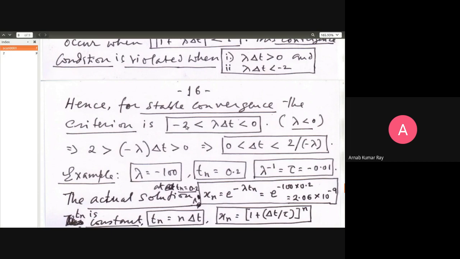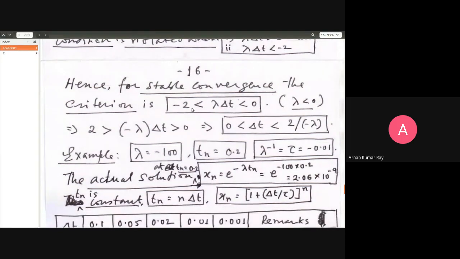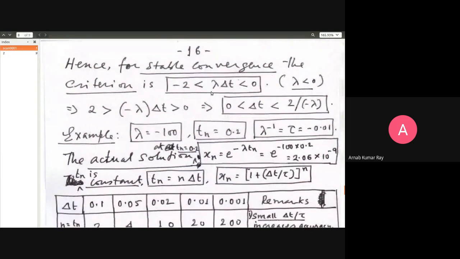So it is like saying -2 is less than -1. But when you multiply that inequality with -1, then it will become +2 is greater than +1. So whenever you're dealing with an inequality and multiplying it with a negative number, the arrows have to flip direction. So that is what has happened: 2 minus lambda delta t is greater than 0.